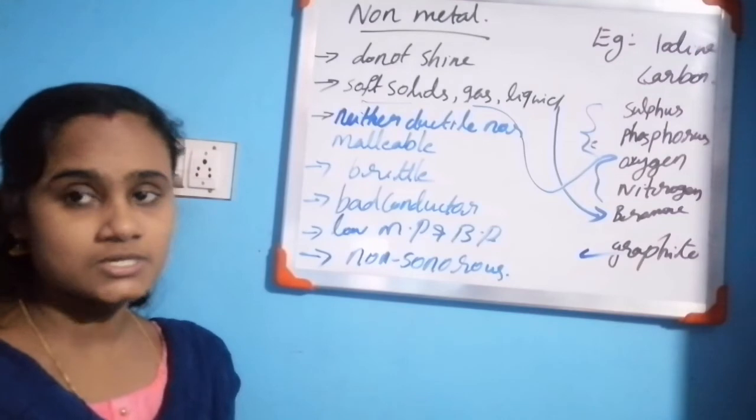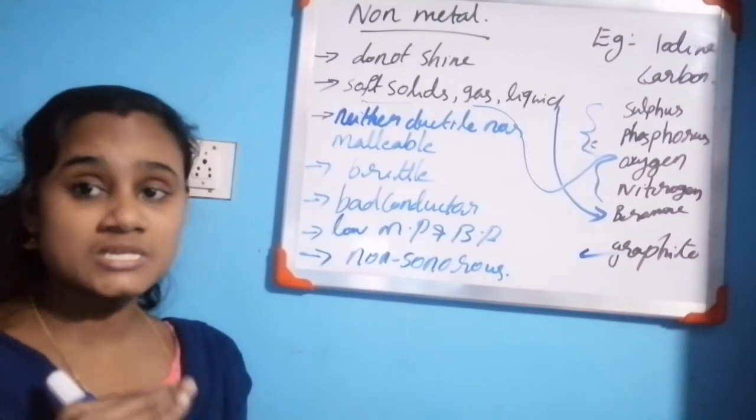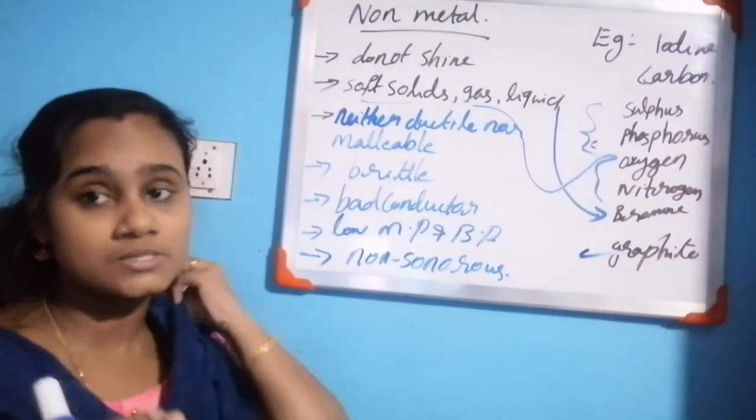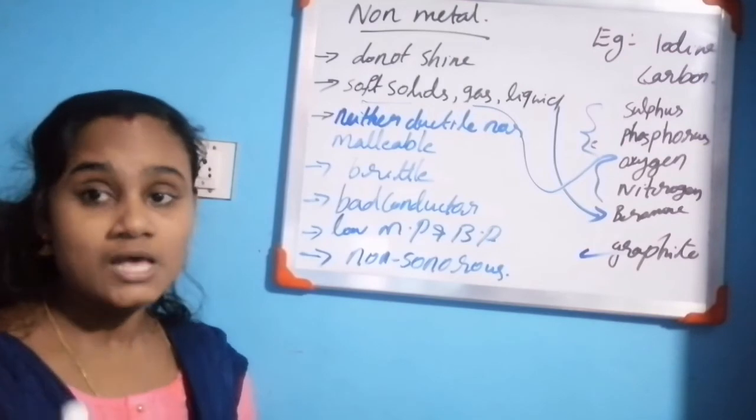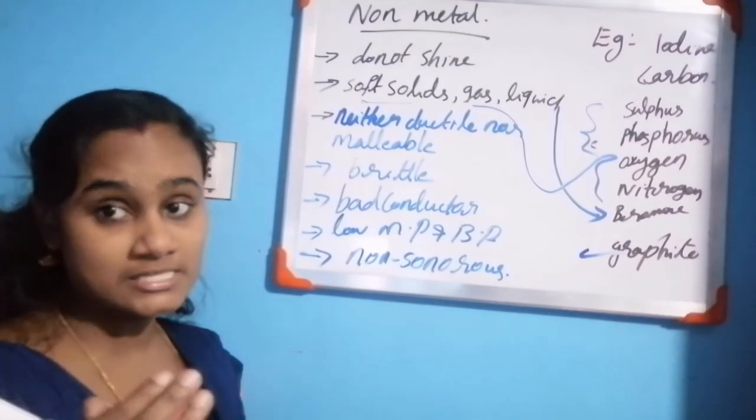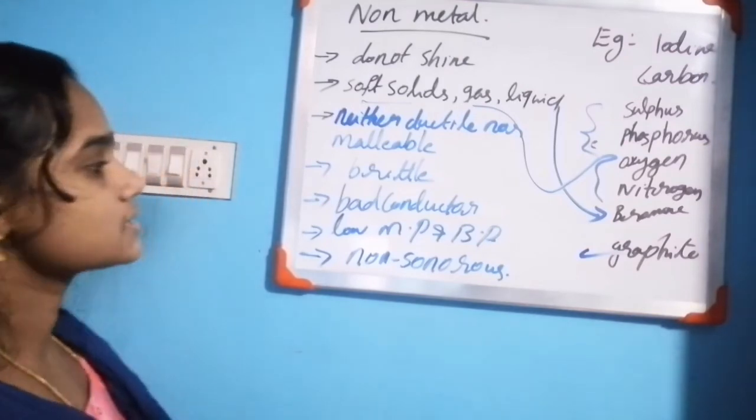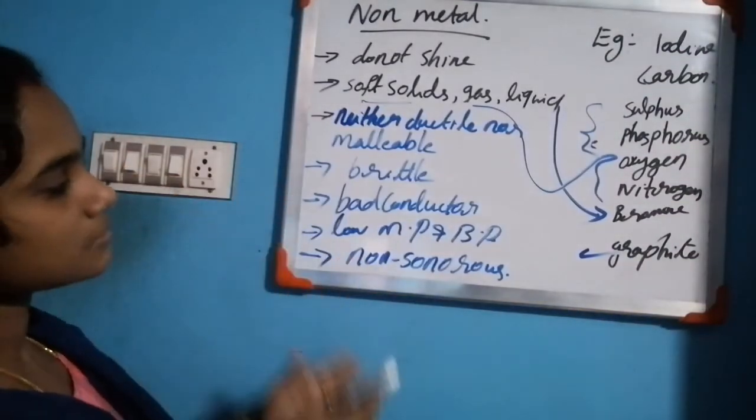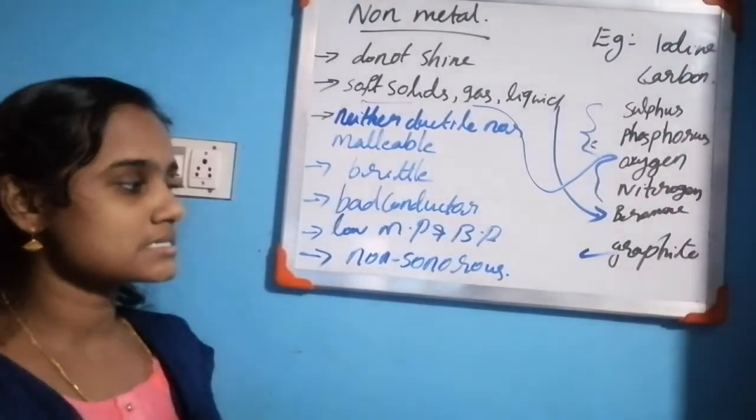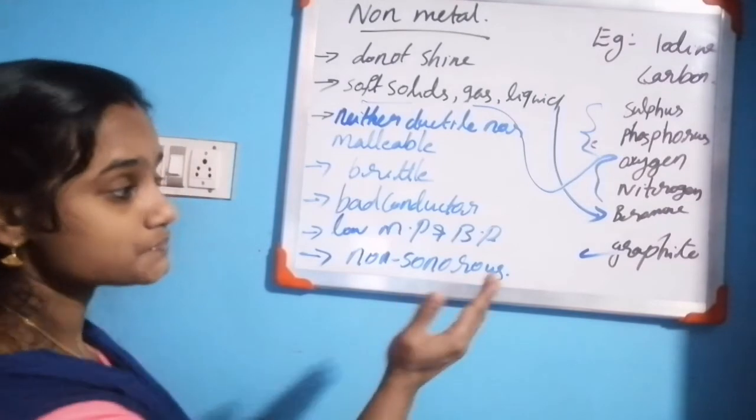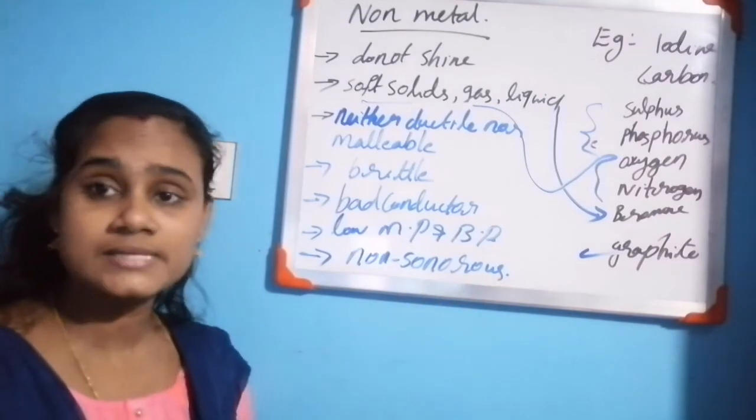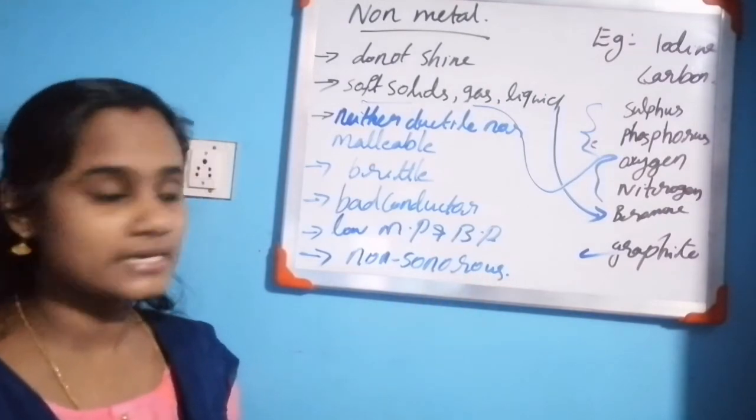So dear children, exception cases will come as one-word questions in the exam. So study that part, the exceptions also. All non-metals are bad conductors of heat and electricity. One exception is graphite. Graphite is a good conductor of heat and electricity.